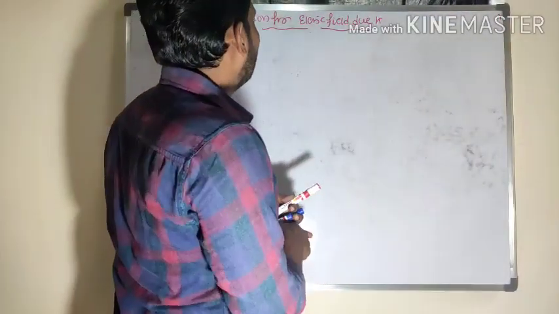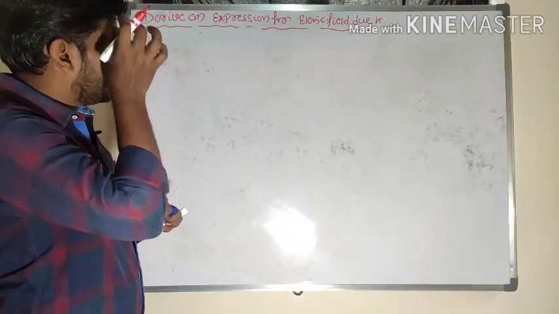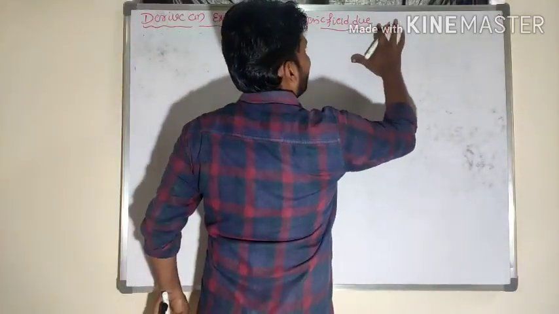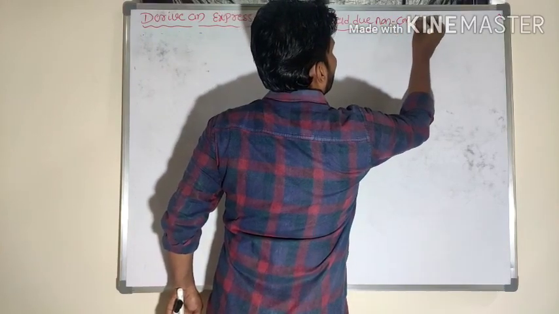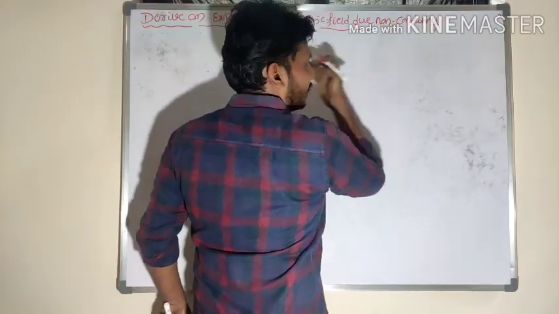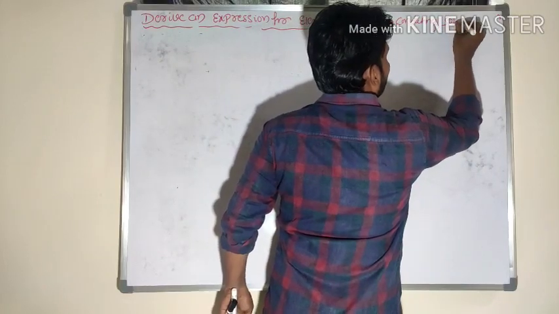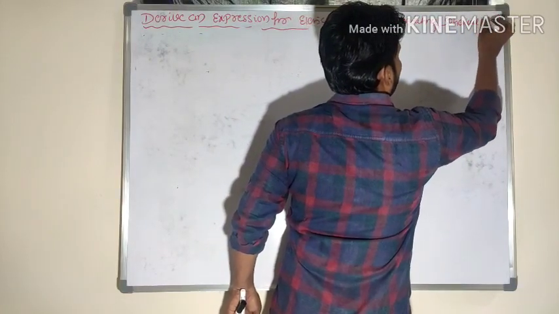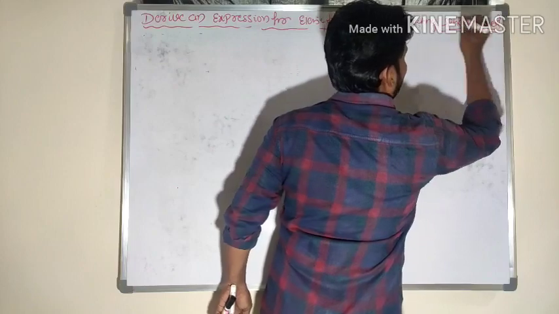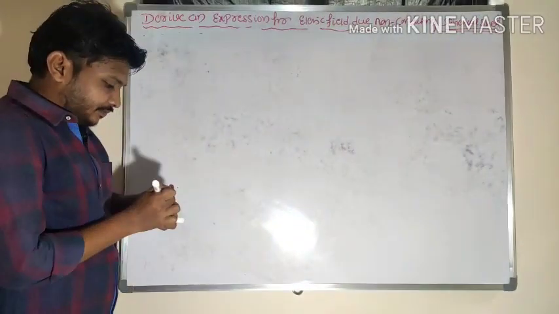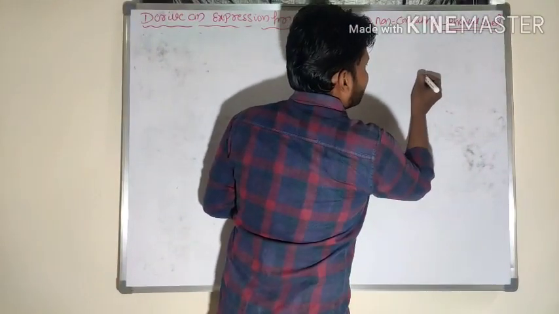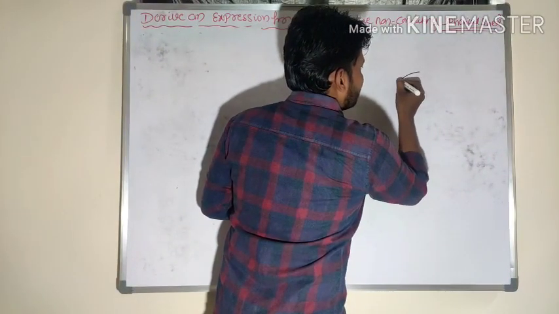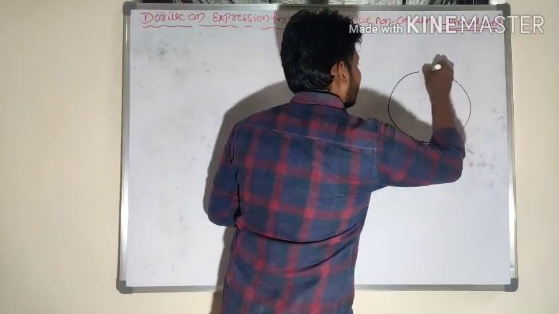Let me write the expression for the electric field due to a non-conducting spherical shell. Let me consider one solid sphere here.